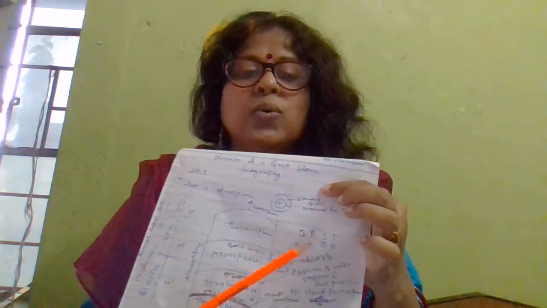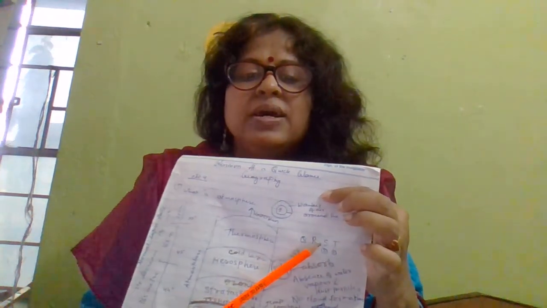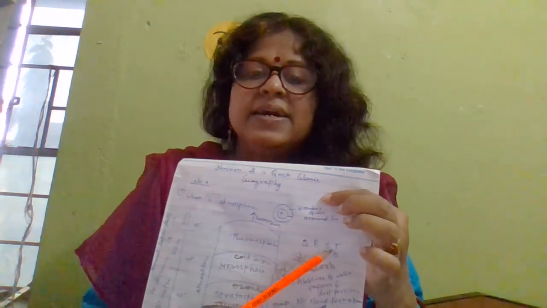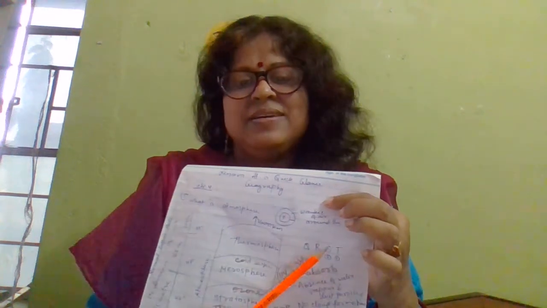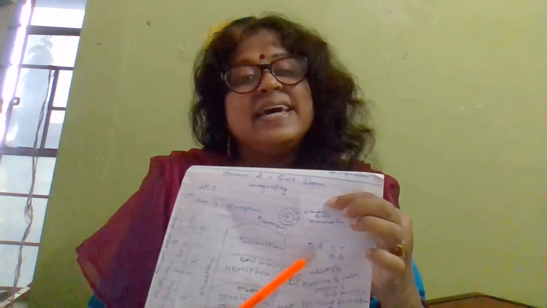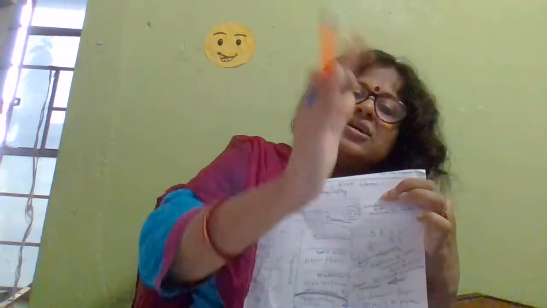Here is a tip from Aparna ma'am: remember the alphabet P, Q, R, S, T. S comes first, then T. But you have to bring T first, then S. In the alphabet, T comes last, but you have to put T first.